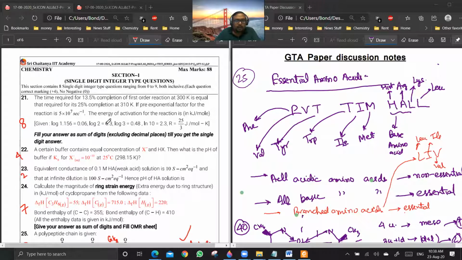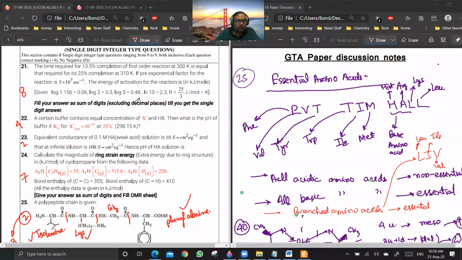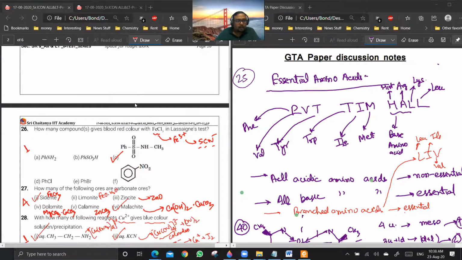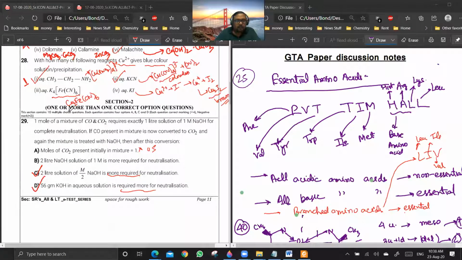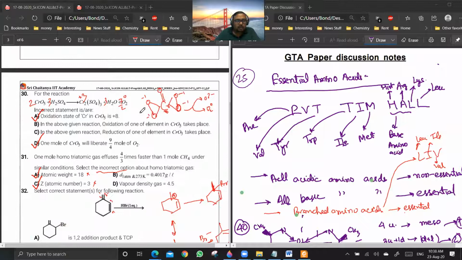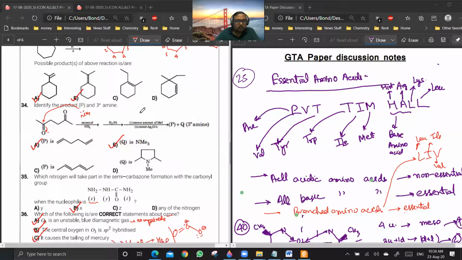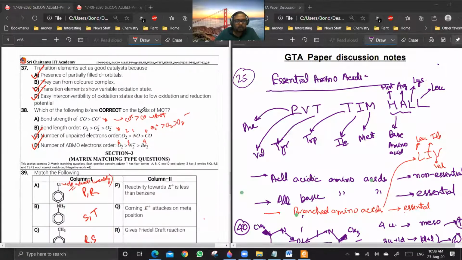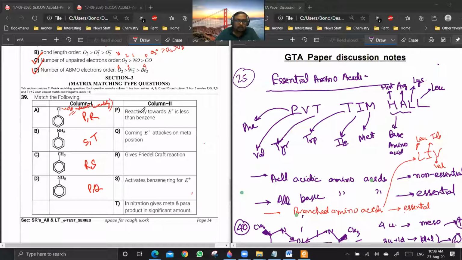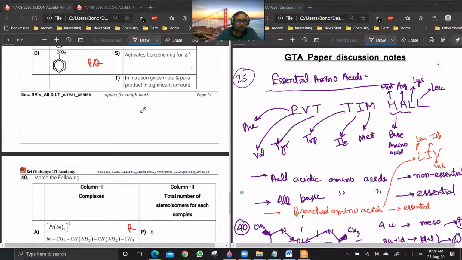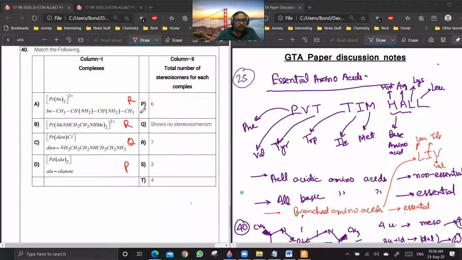Yeah, so today we are going to start a paper discussion on AFT 12, paper 1. Okay, so this is the paper. The first section is single digit integer type, and then you have like 8 questions there. Then you have multi-correct questions, up to 38, and then you have matrix match 2 by 2 in which multiple options are correct. The last question is a good one.